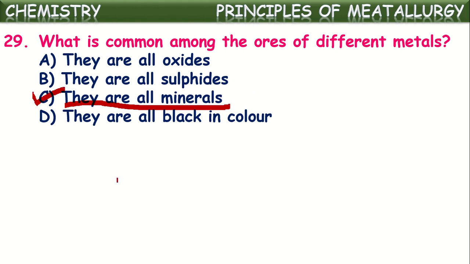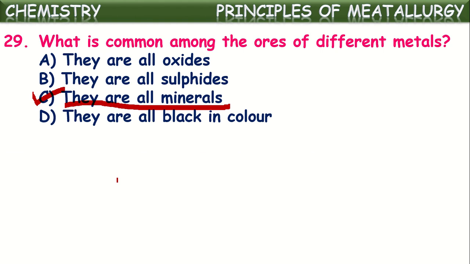All ores are minerals. We have studied this. But all minerals are not ores. Out of all the available minerals, only from a few kinds of minerals can metals be extracted profitably. Those minerals are called ores. So we can say here that all ores are minerals.